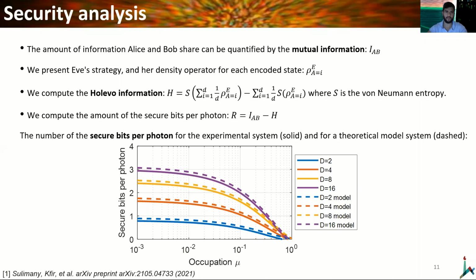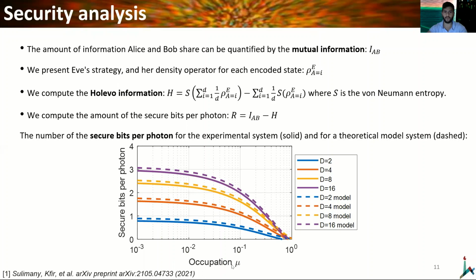The number of secure bits per photon for the experimental system and for the theoretical model are presented here in this graph. And we can see that the secure bit per photon increases when the occupation is low. This is because Eve cannot act efficiently at low occupations.